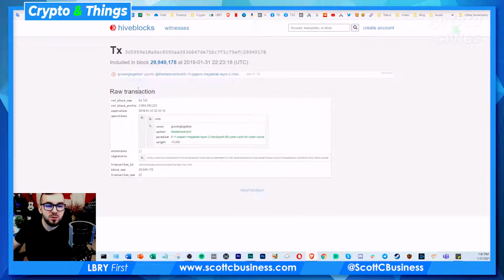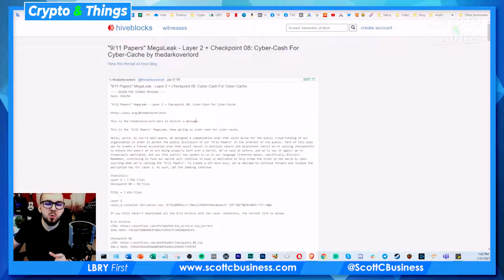If you want to go and look at anything for anyone's account, or look at what they've been doing activity wise, or even look at your own, you can do that on Hiveblocks.com. And I don't know which interfaces allow you to just see everything raw, but I would say probably most don't, and most use these blacklists.